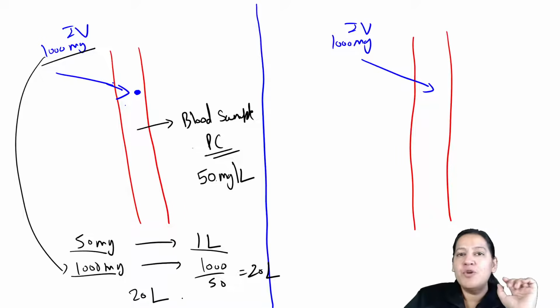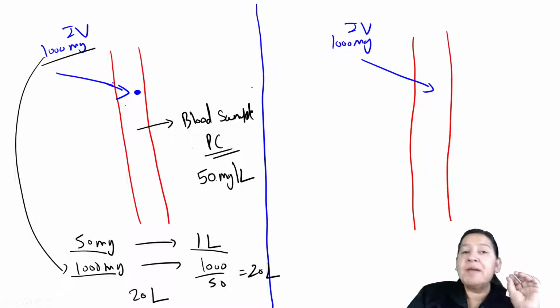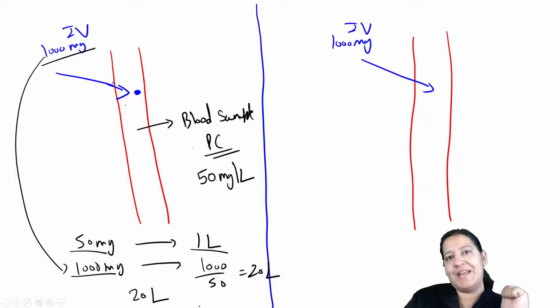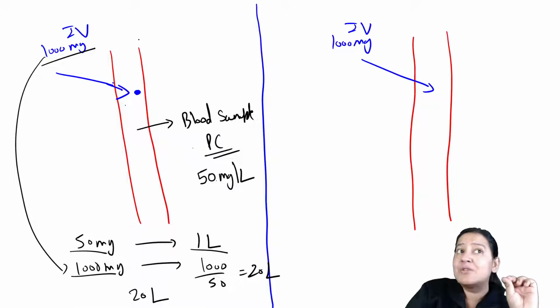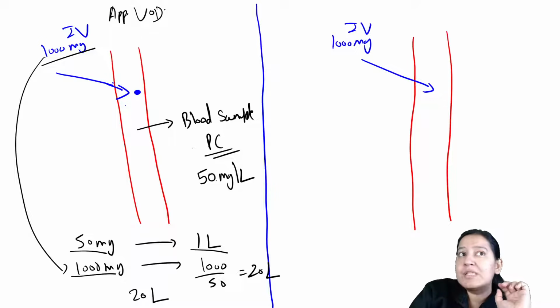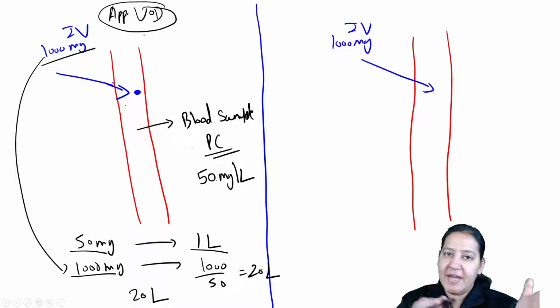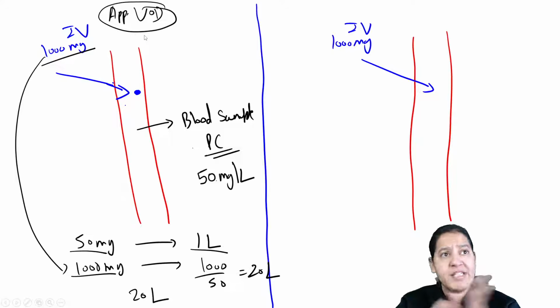Now you will say, ma'am, humans don't have 20 liter of blood. We have maximum 5 liter of blood. So this is a human experiment. In a human experiment, we have only 5 liter of blood. How can the answer be 20? But this will happen actually. You will say, ma'am, how is it possible? That's why I am saying it is not real volume of distribution. This is apparent volume of distribution. It is pseudo. It is apparent. You will say, ma'am, why is this happening? We have only 5 liter, but your answer is coming 20 liter, and you are saying this is a real experiment.